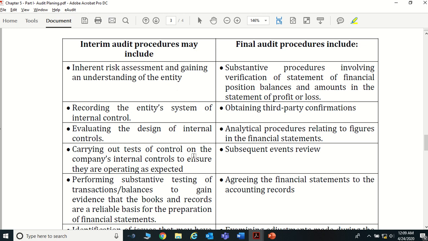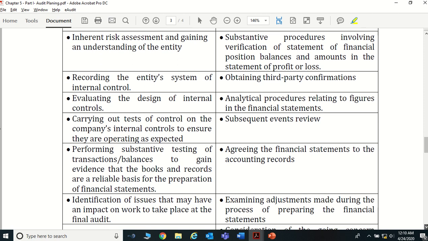Carrying out tests of controls on the company's internal controls to ensure they are operating as expected, right? Normally you can do the TOEs during the interim audits, checking whether internal controls are properly happening. Next one, perform substantive testing of transactions and balances to gain evidence that the books and records are a reliable basis for preparation of the financial statements. So you can do some substantive testing also.